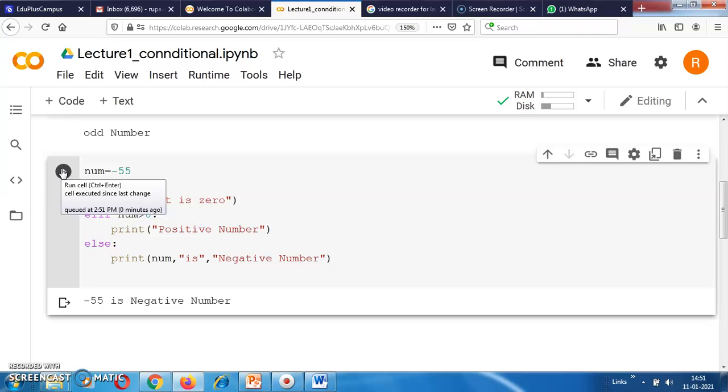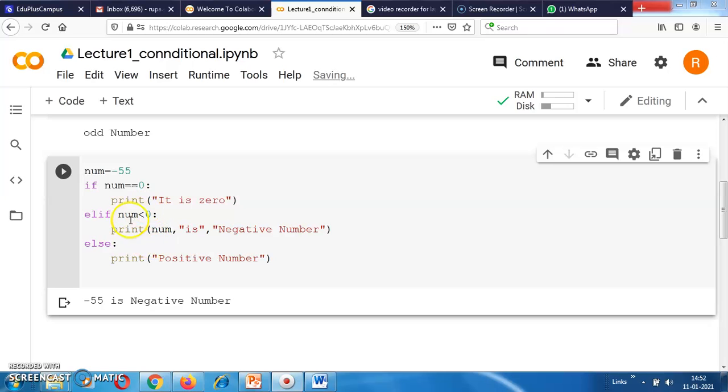See, you can change the conditions also. Suppose I change the condition from num greater than 0 to num less than 0, see what happens. See here, I have changed the condition. Else if num less than 0, the number is a negative number.